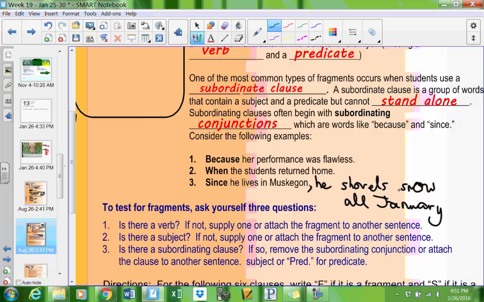Now we have a full sentence. We have something that actually happened. Or another way to fix these is just simply to remove the subordinating conjunction in front and make sure we have a capital letter there.